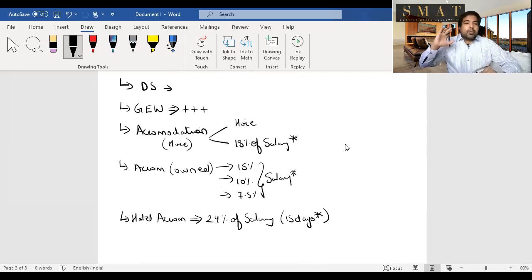Also, accommodation if it's provided in remote areas which are more than 40 kilometers away from the city, and if it's a modest accommodation, that means a very small house up to 80 square meters, roughly around 800 square feet, then in that case, there will be no perquisite. Also, if he gives you two accommodations, let's say you're being transferred from Bangalore to Mumbai, or from Bangalore to Mysore, and he's giving you two accommodations because you're in the middle of the shifting, then for 90 days you can take any accommodation whose value is lower, but after 90 days both the accommodation values will be considered as a perquisite because he is providing you that accommodation.